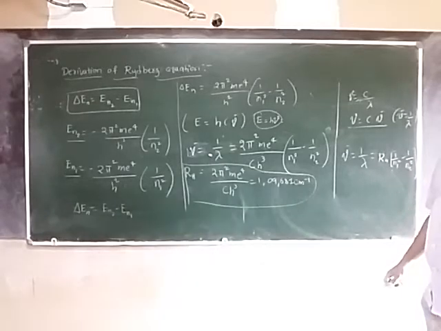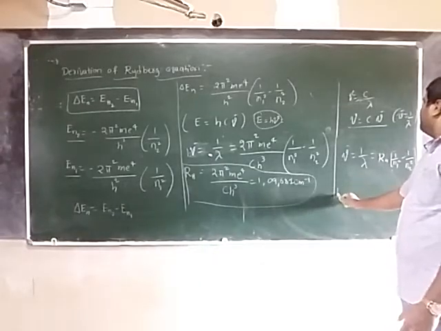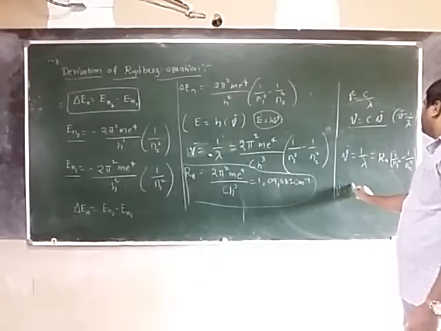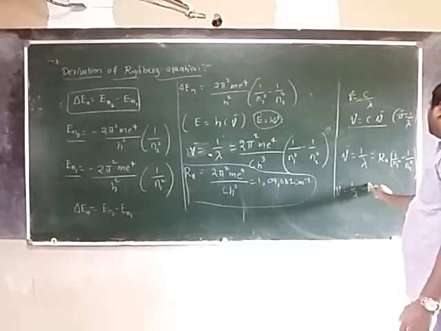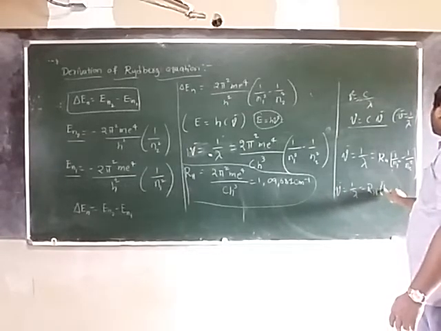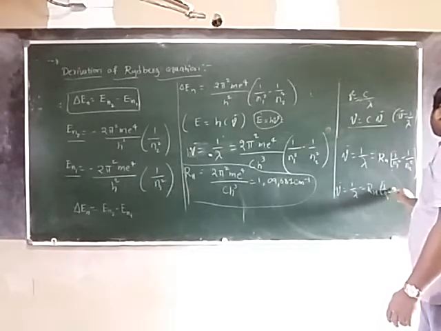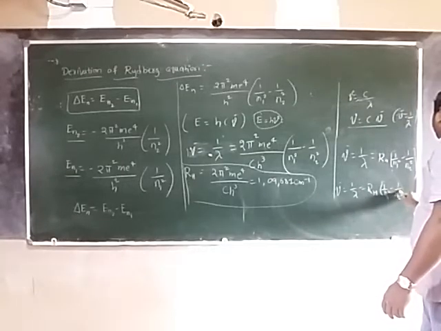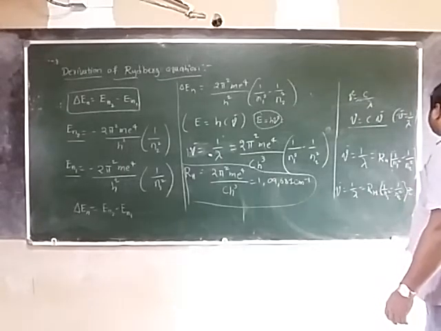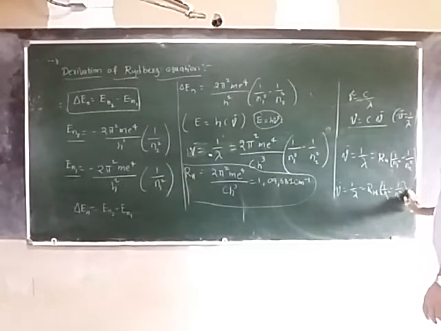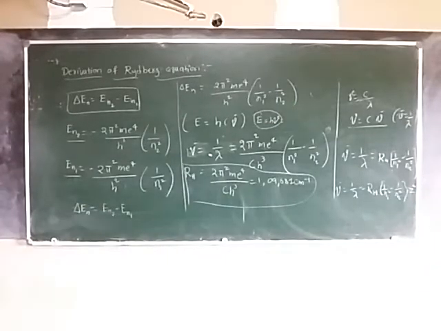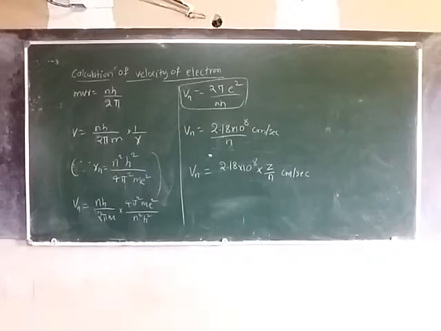Suppose hydrogen-like species, what is that? Nu bar is equal to 1 by lambda is equal to RH times (1 by n1 square minus 1 by n2 square) times Z square. Is it clear? This is the Rydberg constant.